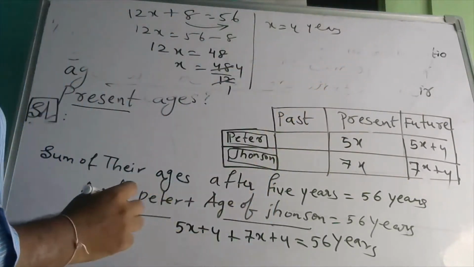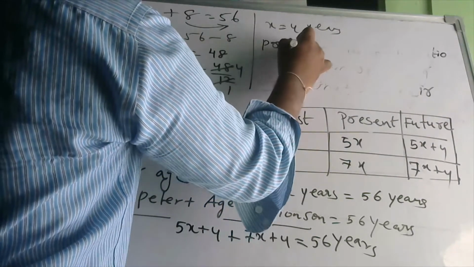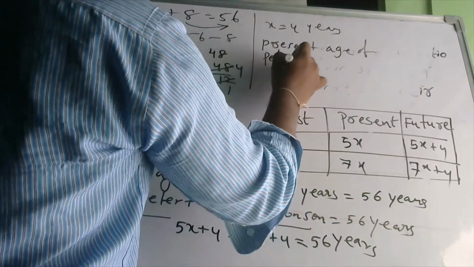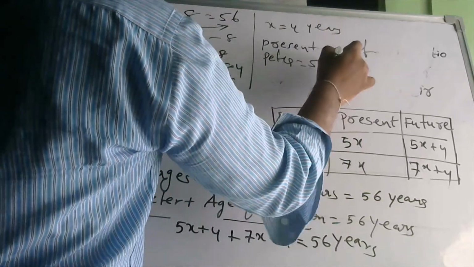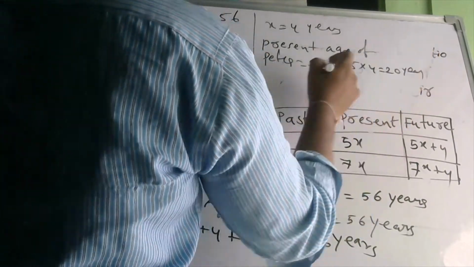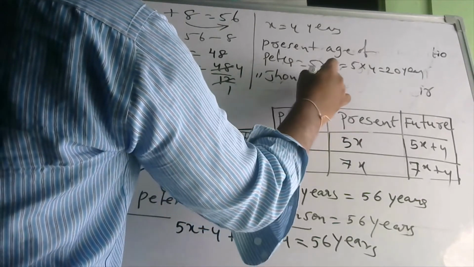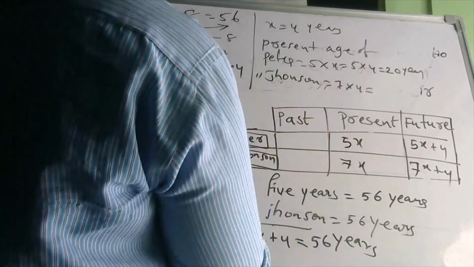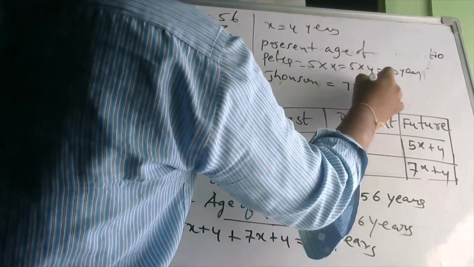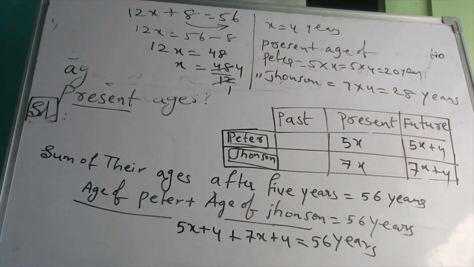That means the present age of Peter is 5x. So 5 into 4, that will be 20 years. And similarly, the present age of Johnson is equal to 7 into 4, that is equal to 28 years. Clear?